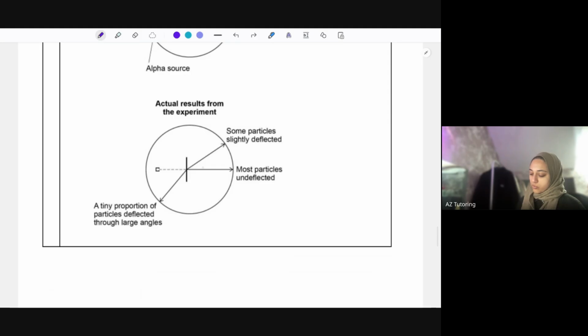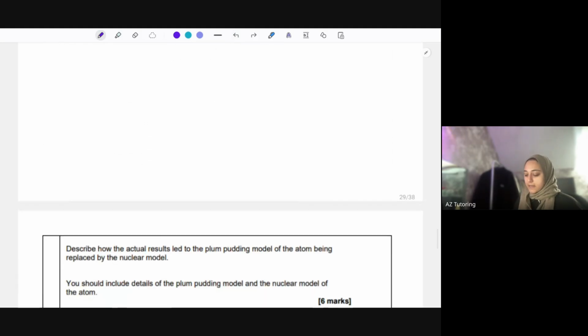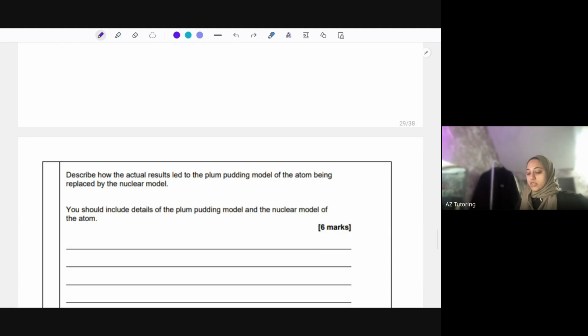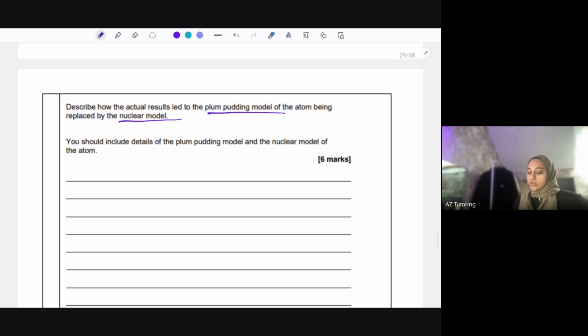so you fired it through. Some particles went straight through, so undeflected, but some particles slightly deflected, and some also deflected at large angles. So there was some deflecting that was happening, which they did not expect, as you can see. So for 6 marks, we're describing how the actual results led to the plum pudding model of the atom being replaced by the nuclear model. You should include details of the plum pudding model and the nuclear model of the atom for 6 marks. Again, this can also come up in your chemistry paper as well. So you're speaking about the plum pudding model first.